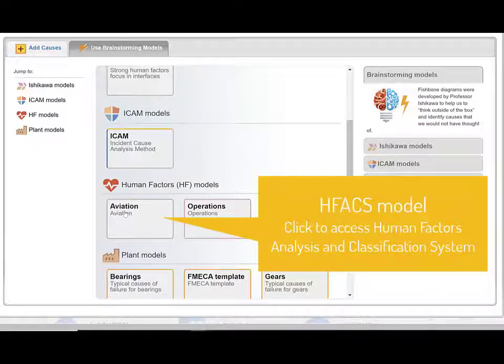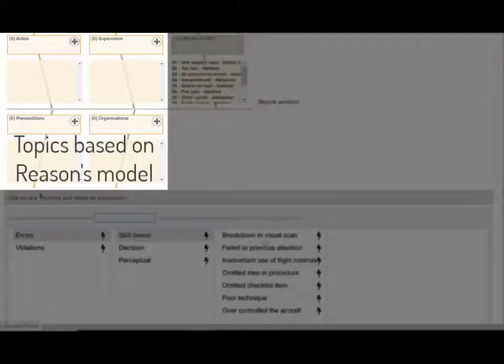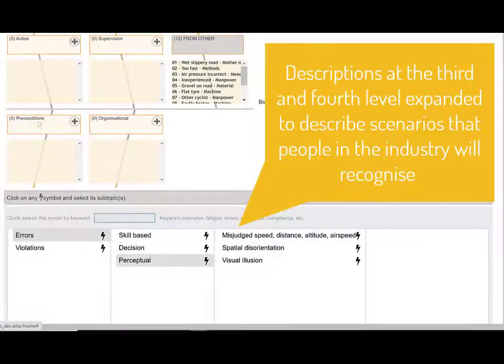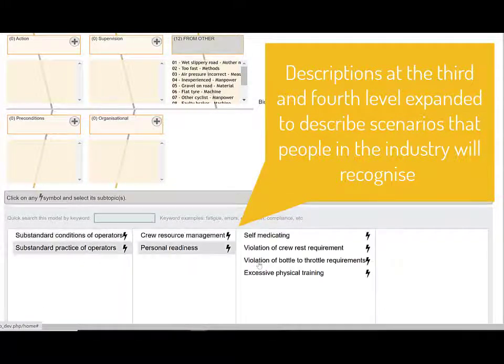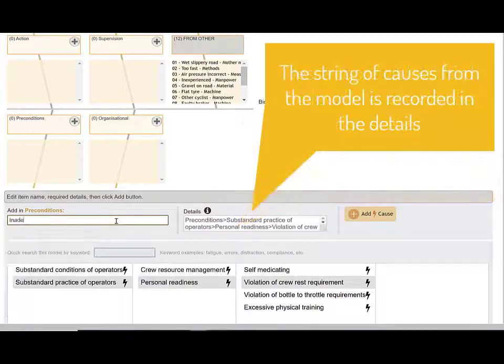The United States military and Federal Aviation Administration have refined Reason's causation model to include scenarios that help investigators and witnesses visualize common situations that stimulate additional ideas.